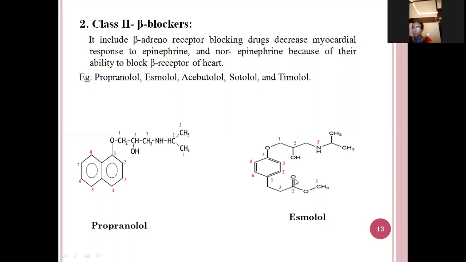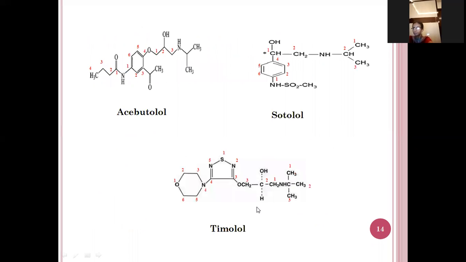So it is propane. Here in the first position, the propionate is attached. See here 1, 2, 3. 3 carbon atoms with 2 oxygens is named as propionate. Here phenyl. In the fourth position, oxygen. 1, 2, 3. 3 carbon atoms, in the second position a hydroxyl group, that is propoxy. And here amine group, and here propane, and here propionate is present. Next one is acebutolol.